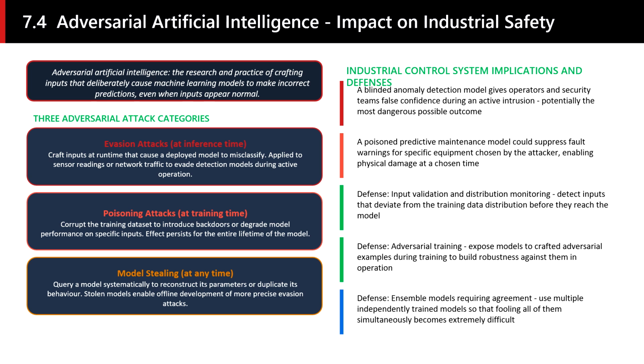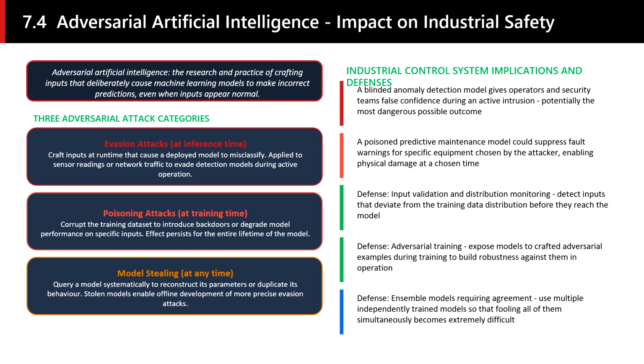The core insight of adversarial machine learning is that machine learning models, regardless of their architecture or training procedure, have regions of their input space where their predictions are unstable. Small, carefully chosen perturbations to an input can move it from a region where the model predicts correctly to a region where it predicts incorrectly, often with high confidence. These perturbations can be imperceptible to human observers.